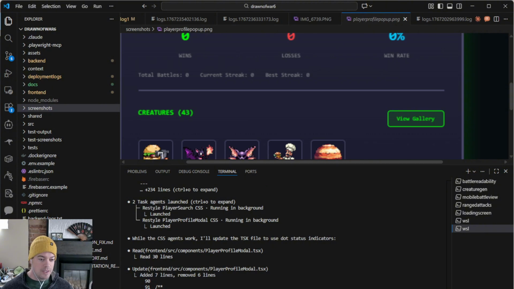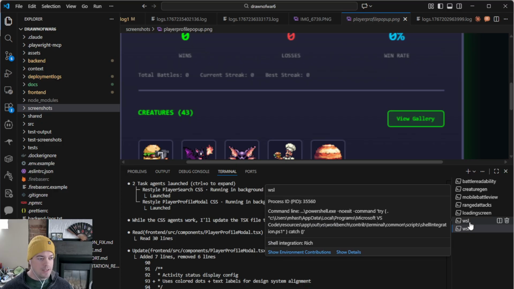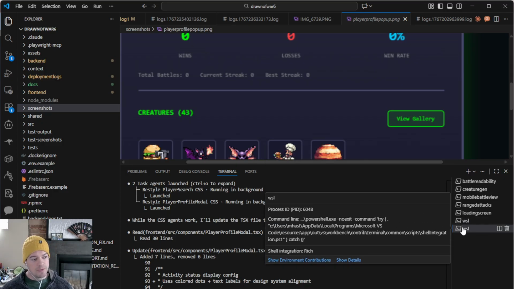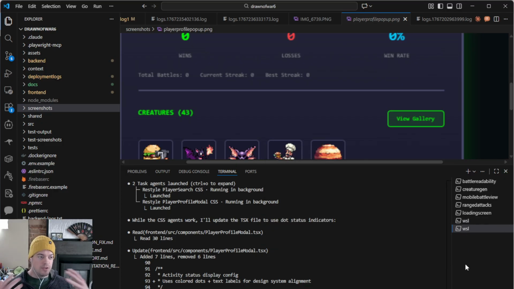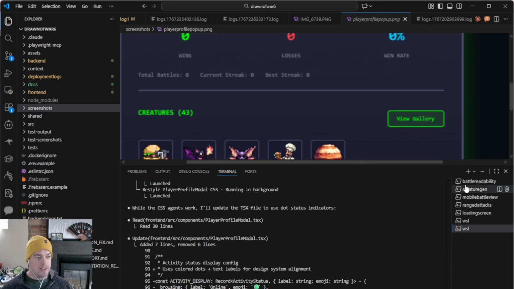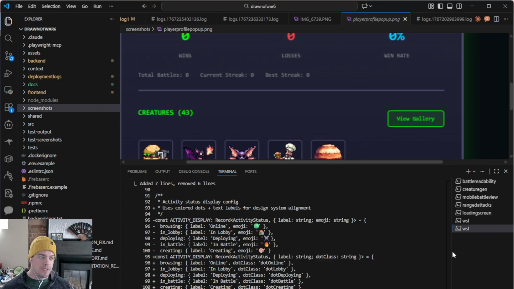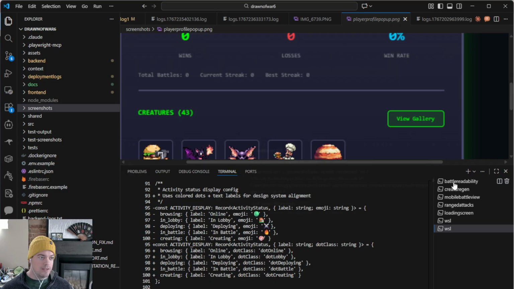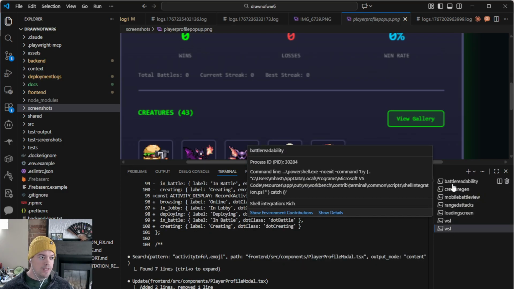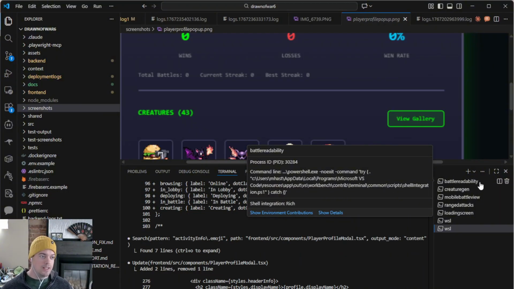Probably doing some of these in parallel because you can do them in parallel. While it's doing that, the other thing I'll point out in terms of managing my own attention to a project, I often have many, many different Claudes running at the same time. So here on the right, you see all these different terminals. And I have started renaming the terminals to help me track what work I'm doing in each terminal.